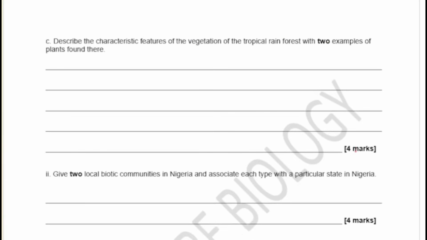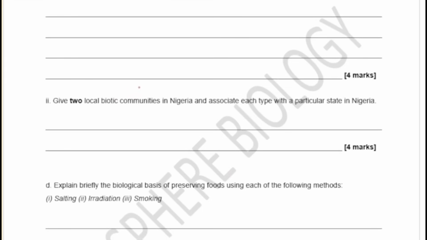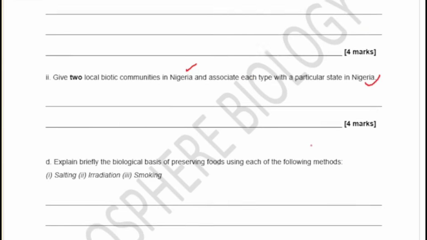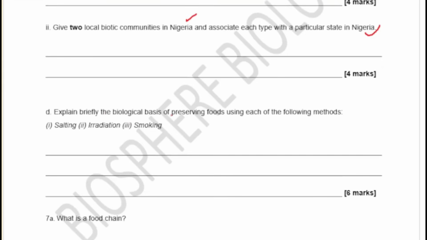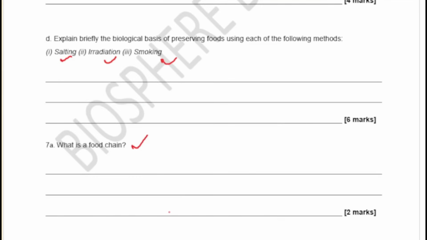The next question says, describe the characteristic features of the vegetation of the tropical rainforest with two examples of plants found there. So tropical rainforest, we are going there and we're going to see the examples of plants we have there. So this is still part of ecology. Give two local habitat communities in Nigeria and associate each type with a particular state in Nigeria. And then we have the next one. Explain briefly the biological basis of preserving foods using each of the methods: salting, irradiation, and smoking. And then you also have here, what is a food chain? What is a food chain?